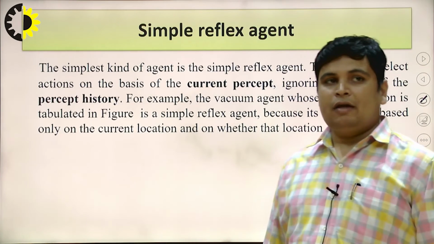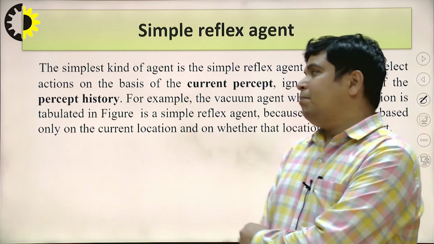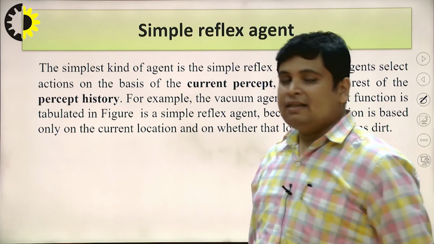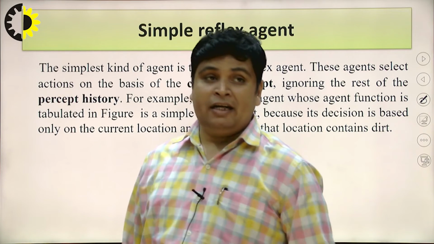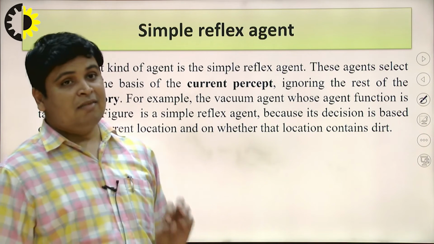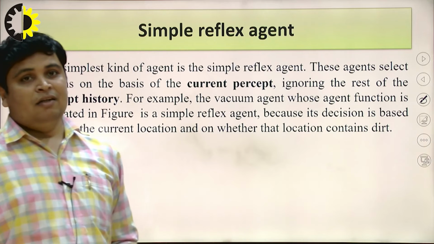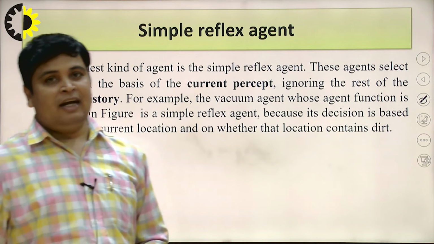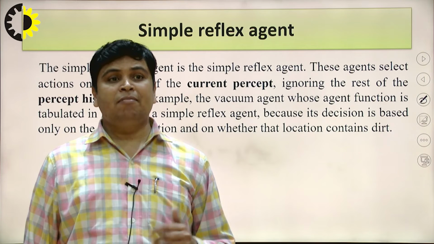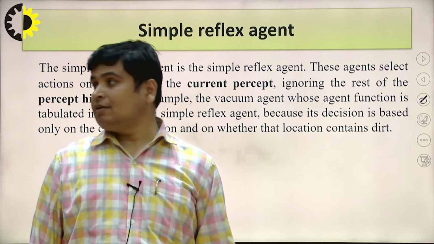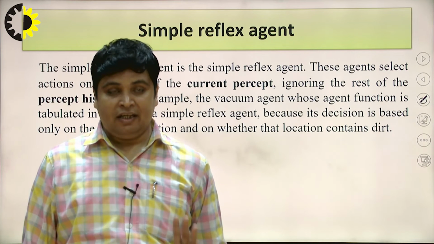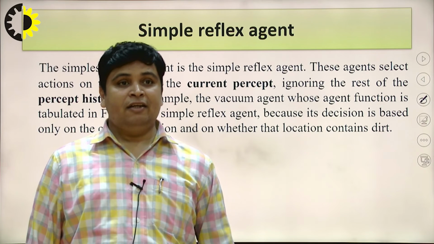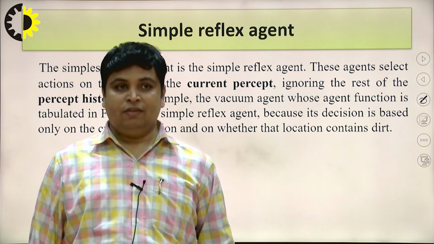Okay. Now, what is the purpose of the simple reflex agent? This is the simplest kind of agent, called the simple reflex agent. This agent selects actions on the basis of the current percept, ignoring the rest of the percept history. It means this agent only works on current situations.